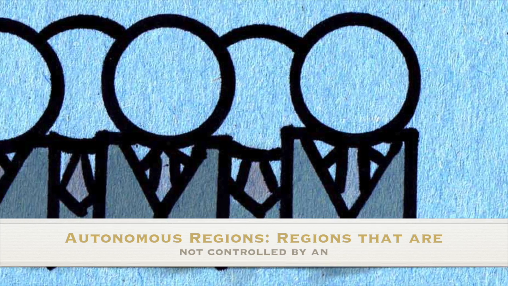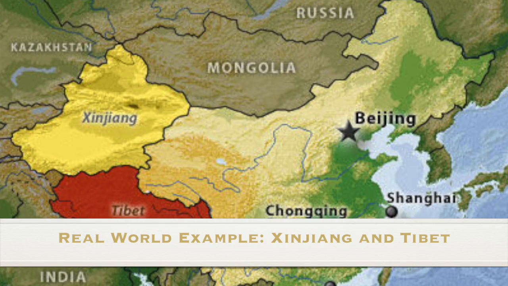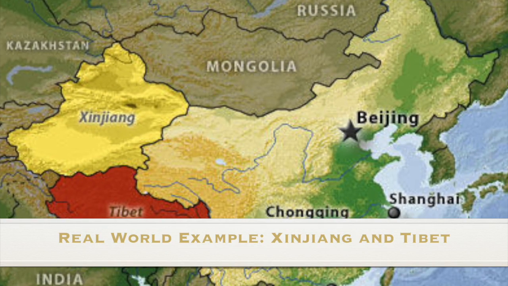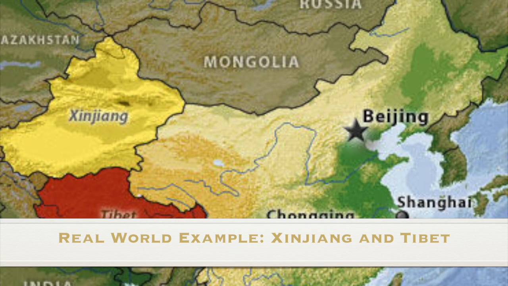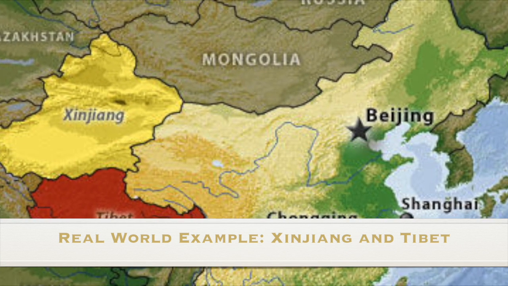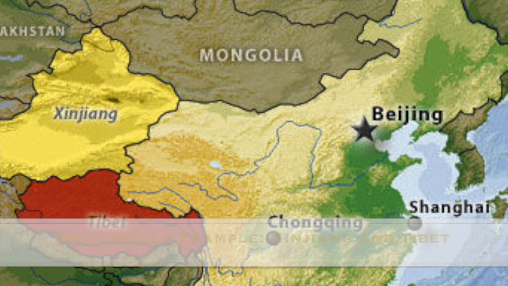The last political entity in contemporary political maps would have to be autonomous regions. Autonomous regions are regions that are not controlled by an external authority. Xinjiang and Tibet are prime examples of autonomous regions, specifically in China. Xinjiang, the biggest of the autonomous regions in China, and Tibet, the second biggest autonomous region in China, are not controlled by an external authority.